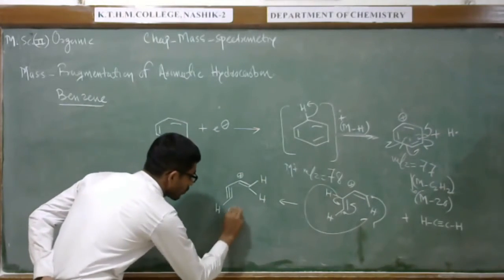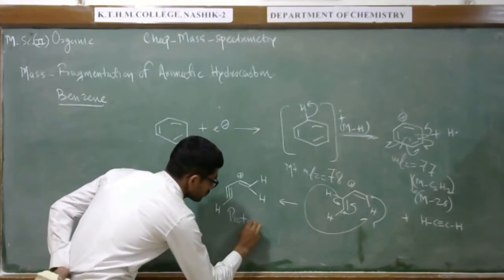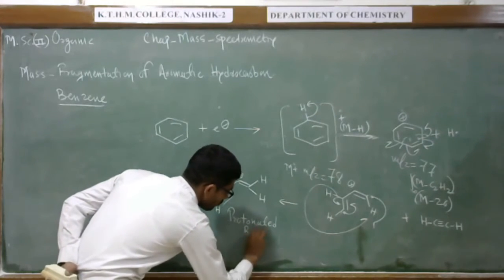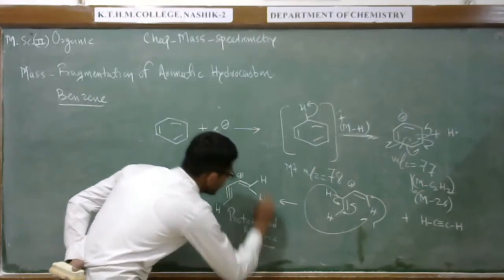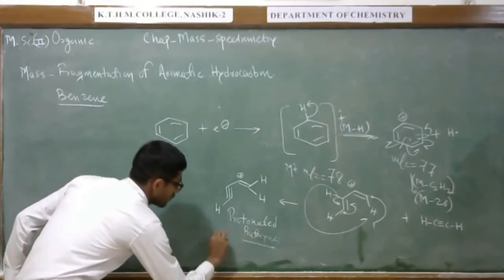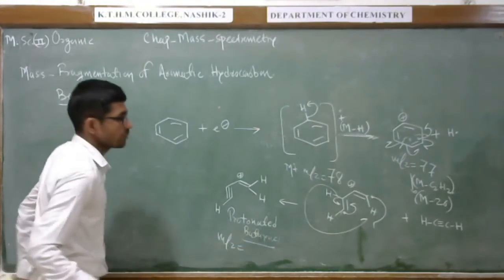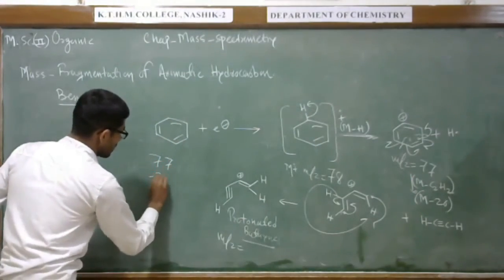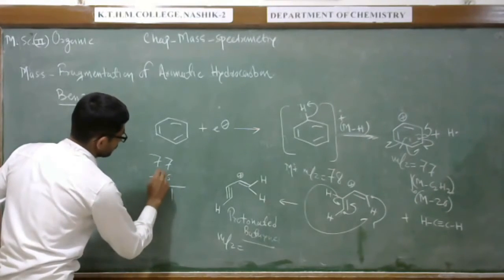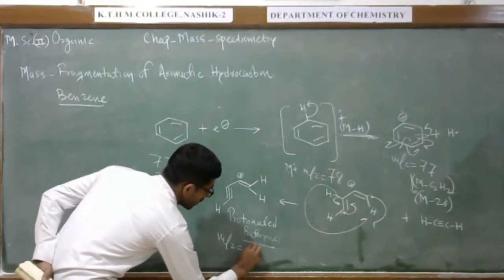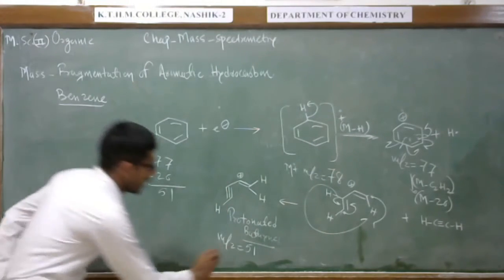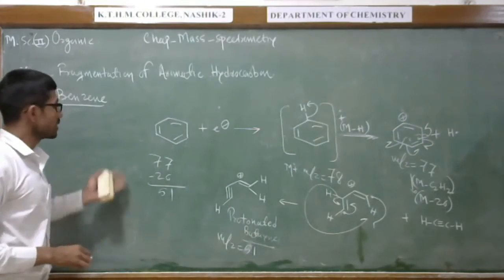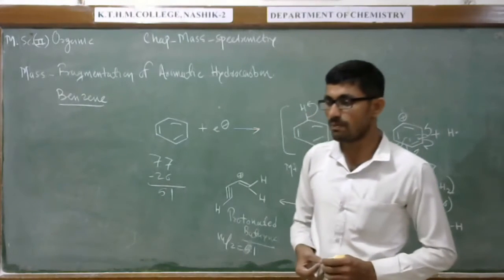So this type of protonated species we can observe. This peak we can observe at mass to charge ratio 77 minus 26, at mass to charge ratio 51. So at this value 51 we can observe this peak. So in this way we can show the mass fragmentation in benzene molecule.